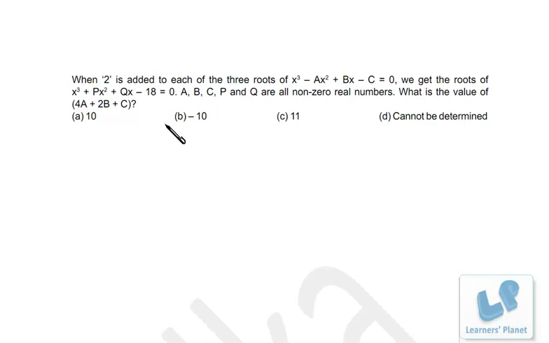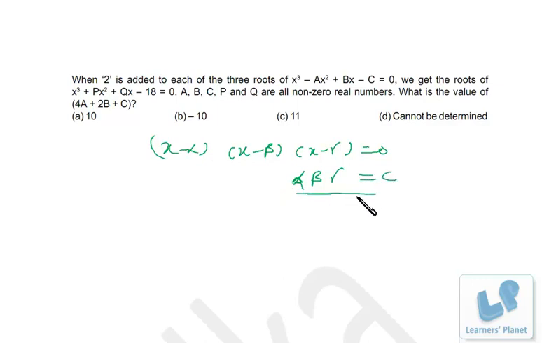If the initial equation is, suppose, x minus alpha, x minus beta, x minus gamma is 0, then alpha, beta, gamma, that is the product of the roots, is actually the constant term, right? So if you expand this, you'll get minus alpha beta gamma. So alpha beta gamma is equal to C. Okay, that is over here. Now in this case 2 is added to each root, that means the product of the new roots will be 18, right? So alpha plus 2, beta plus 2, and gamma plus 2 is 18.